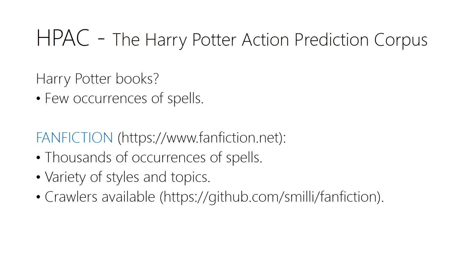To create our dataset, what we first thought about was using the Harry Potter books. But unfortunately, if you go there, you will find that there are just a few hundreds of occurrences of spells. So if we want to test machine learning models, this is not going to be possible. So instead, what we thought next was to use fan fiction. The good news about fan fiction is that there are thousands of documents with thousands of occurrences of spells. There are many users in there, so we have a variety of styles and topics. And also, we have crawlers available that we can use to download it.